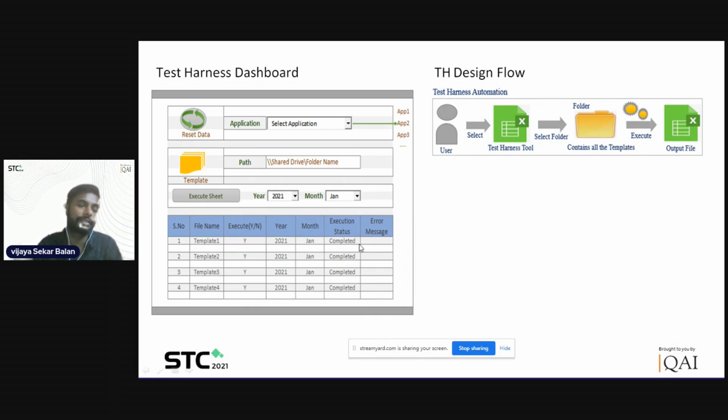Just in case a test harness has an error, it can be a code issue, a defect, a network issue, or a missing file. All the messages will get displayed here. That's the intention of this error message. So that's what the test harness dashboard is all about.